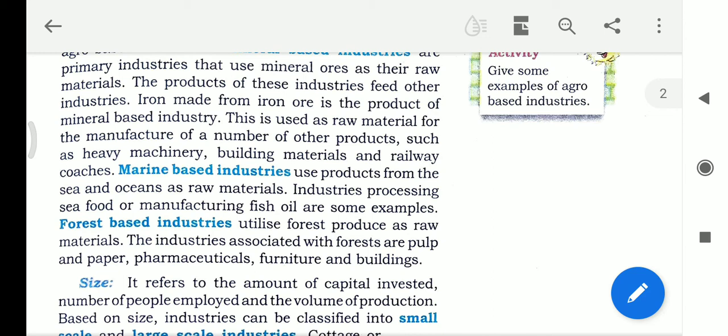The trees and plants provide us the food, the medicines, the shelter. So forest pulp and paper, number one. The pharmaceuticals, that means medicinal things, medicinal plants. Then some timbers, from where we get furniture. From this timber we can build our houses, for building purposes. These are the things from the raw materials.